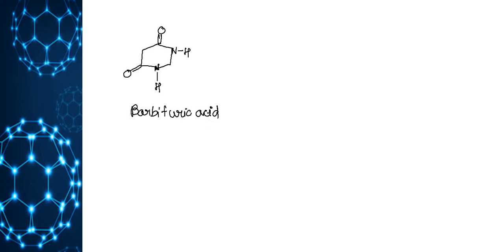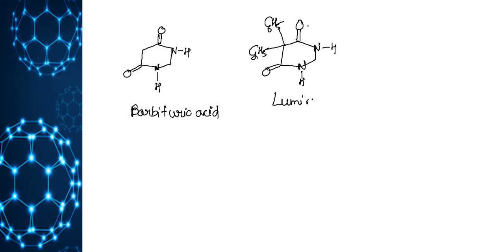Barbituric acid. One more is Luminal. Here is nitrogen, nitrogen, double bond O, double bond O. Here we have C6H5 and C2H5. Okay, Luminal. Both act as hypnotics and tranquilizers.